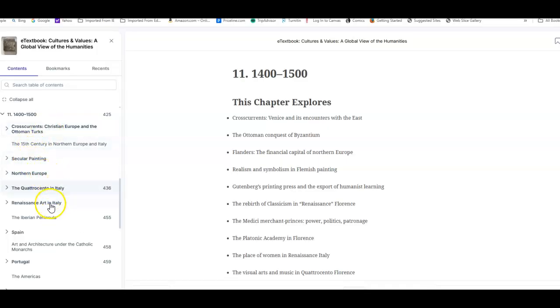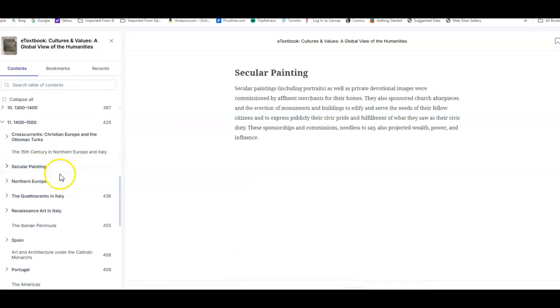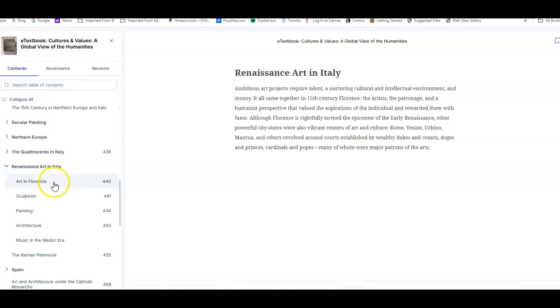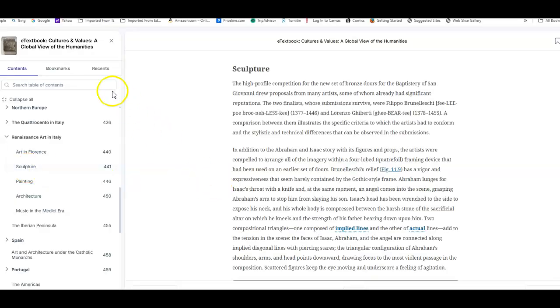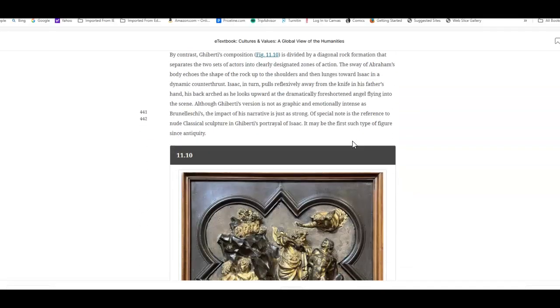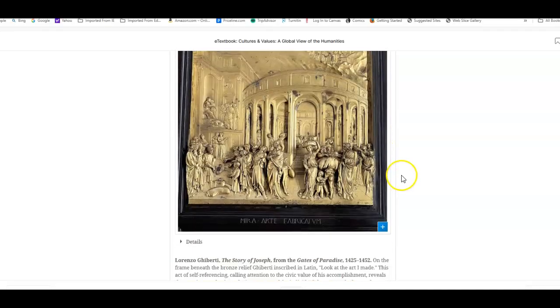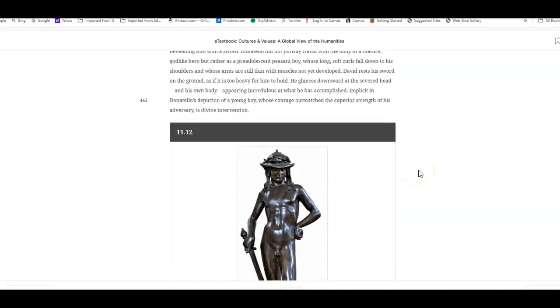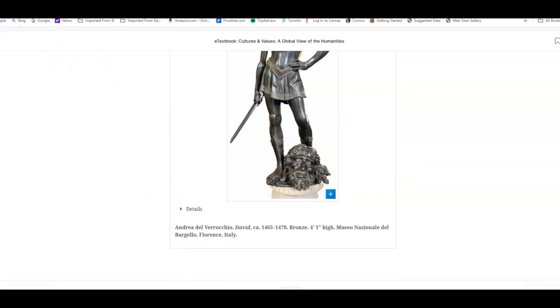And if you look at some of the details here, for instance, secular painting, it tells you about some of those. It tells you about art in Italy. You've got art in Florence, a sculpture. It talks about Michelangelo, music in the Medici period. You can use that if you're looking at the Medici family. Under sculpture, it'll take you to that particular part, and it discusses some of the major artwork of this era. Again, Ghiberti and the competition for the baptistry doors. Donatello, this is part of that Renaissance aspect of art, if you're comparing some of the details here.